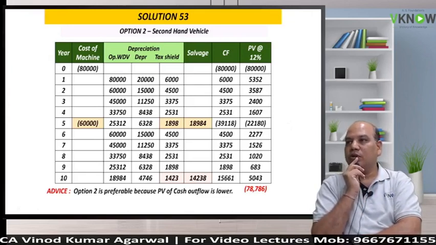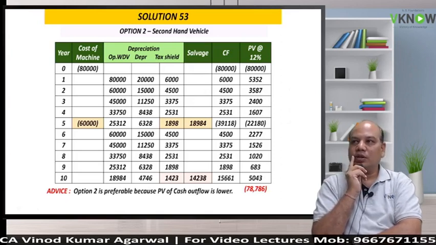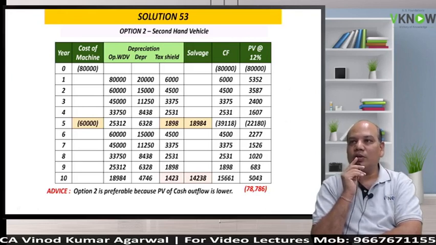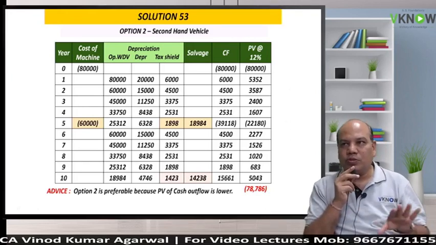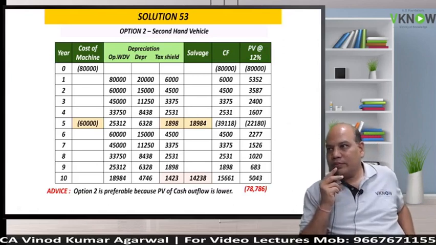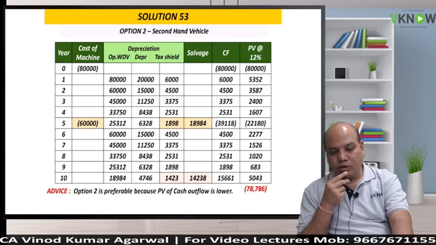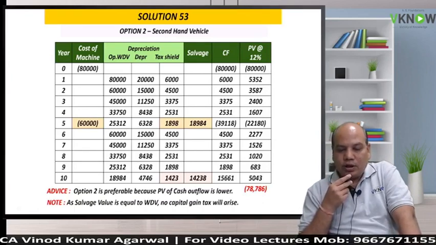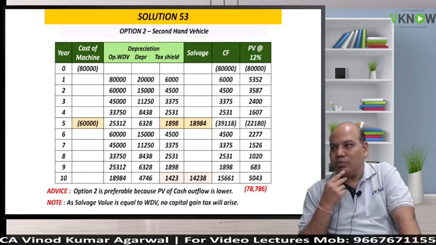Now don't say, sir, you have told me NPV is higher then we should select. That is if it is positive. Then one student will say, in both cases NPV is negative, we should reject. Hello dear, this question does not have a revenue model. This question only wants to know which machine I should buy so that my cost is minimized. One more line, write down, note: tax shield is not like a revenue model. That is not the intention of buying an asset, but to minimize my cost.